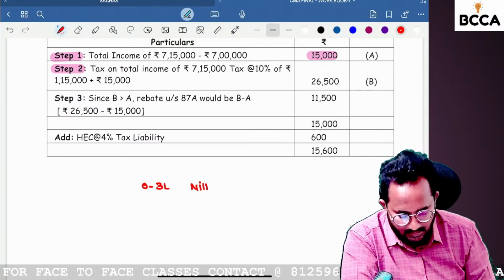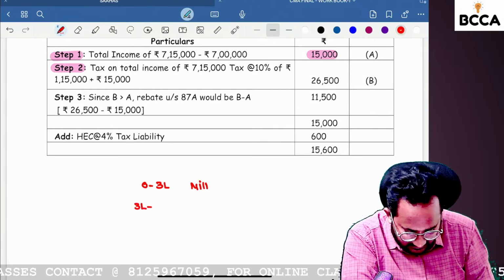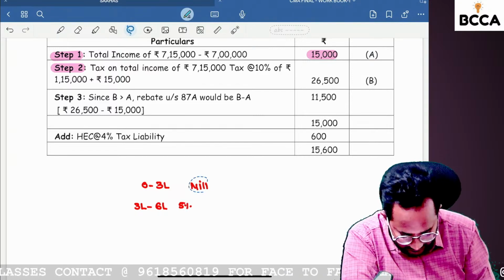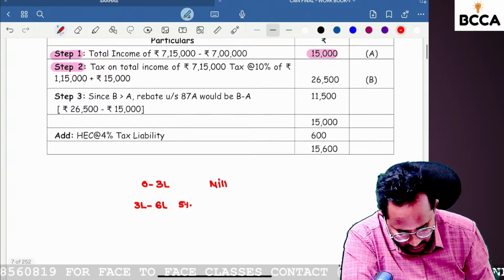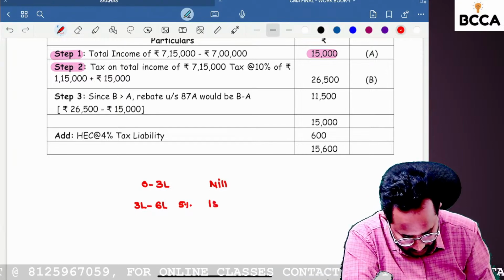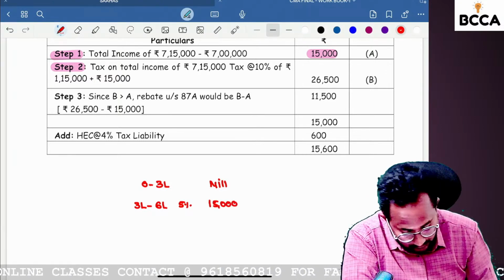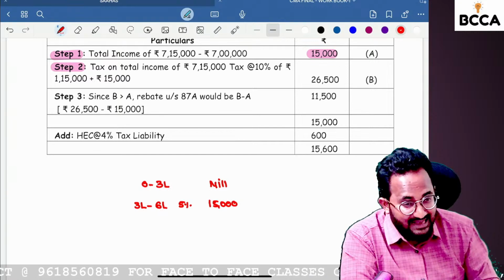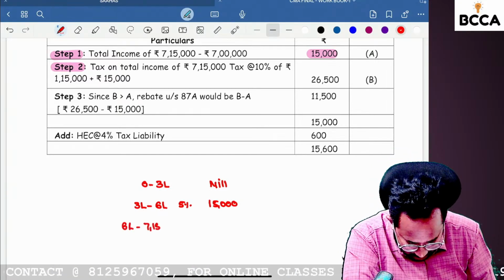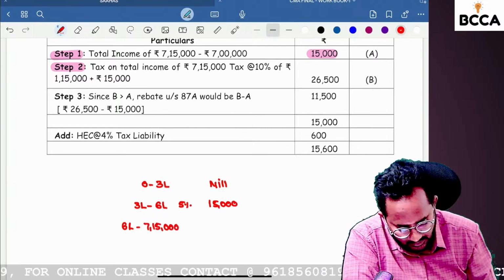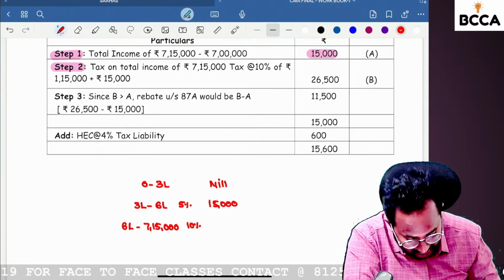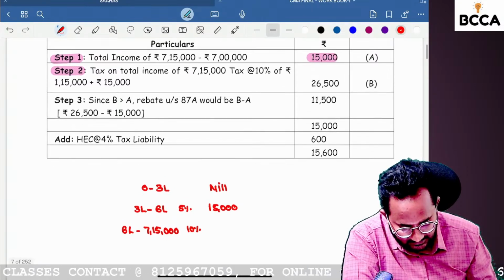0 to 3 lakh is nil. Next, 3 lakh to 6 lakh is 5%. So 5% on 3 lakh is 15,000. Next, 6 lakh to 7 lakh 15,000. Can you tell me the tax rate? 10%. So that means 1 lakh 15,000 into 10%. What is that?